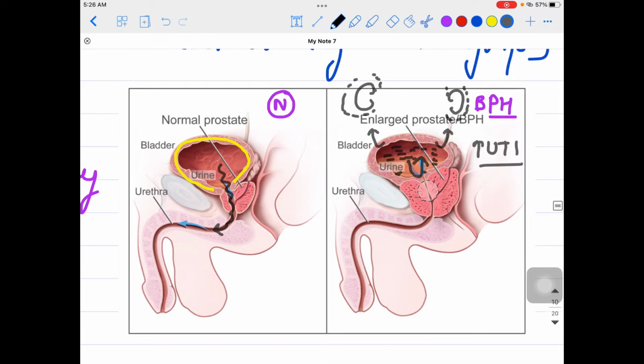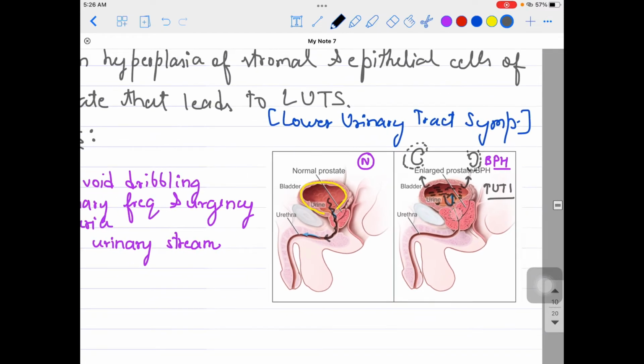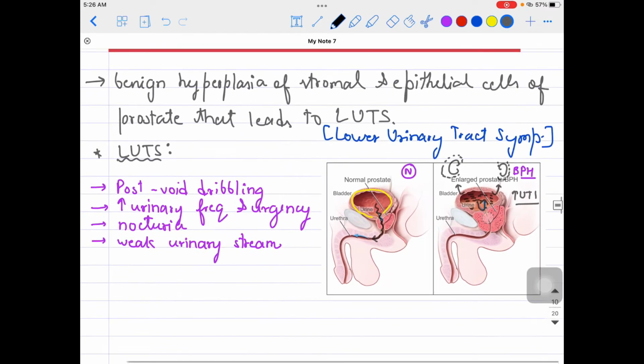As well, due to the backflow, due to the retrograde flow of the urine, right? So that could be counted as a complication of the BPH. I hope I was able to deliver that message, that what I was talking about was benign hyperplasia of the stromal and epithelial cells of the prostate that results in the LUTS, that is the lower urinary tract symptoms.